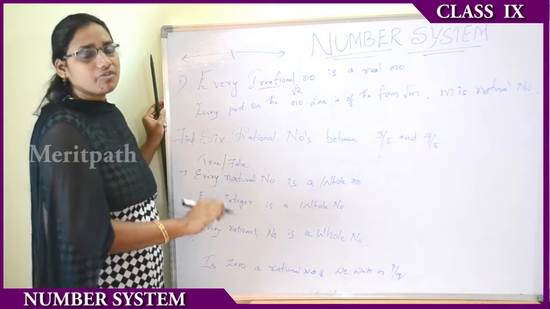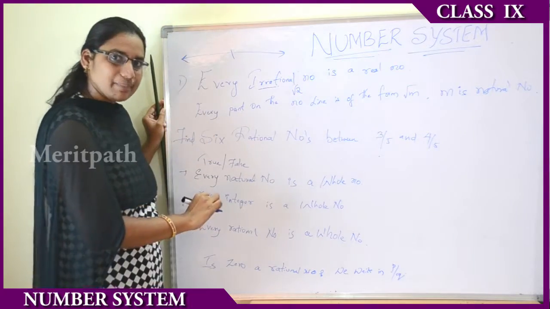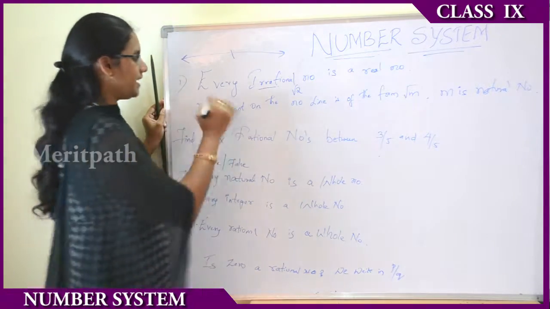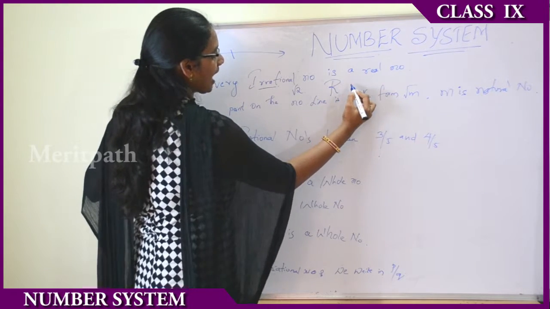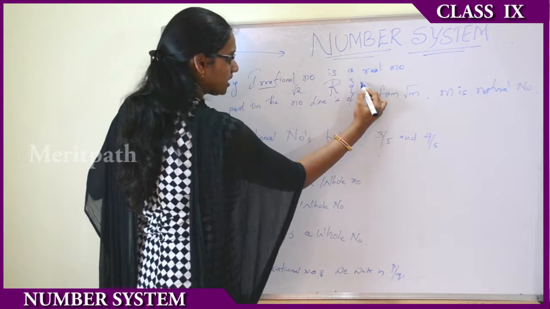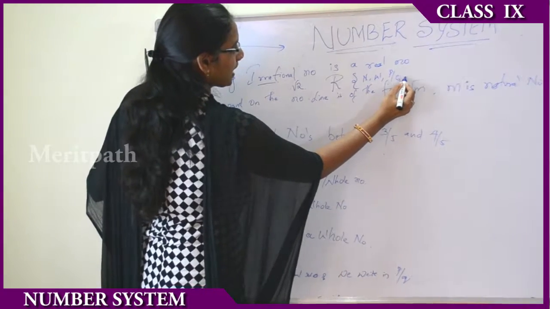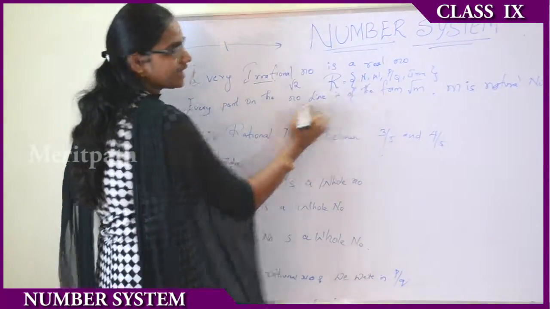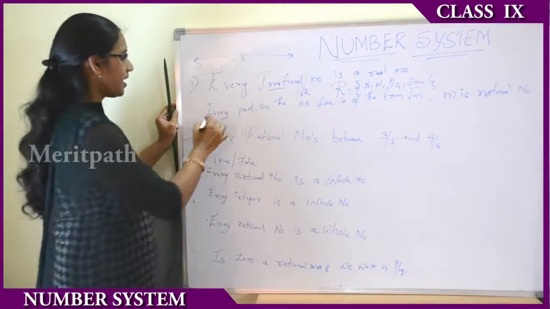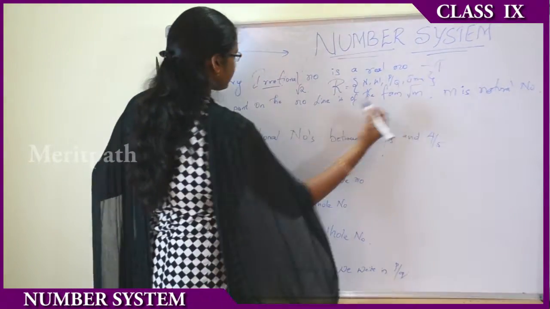Real numbers consist of whole numbers, natural numbers, irrational numbers and rational numbers. That is, R is a superset. R has natural, whole, p by q form and irrational numbers. Every number is included in real numbers. So for this first question, it is true.